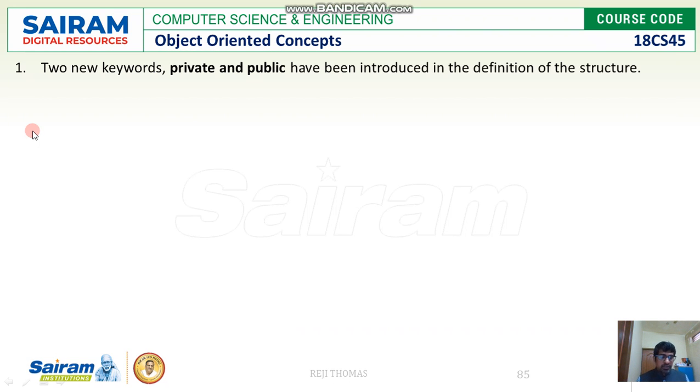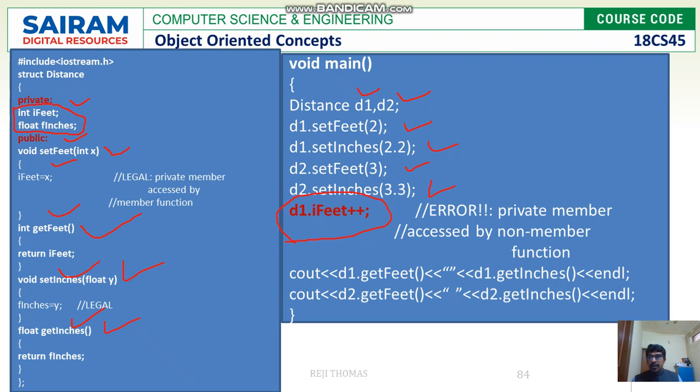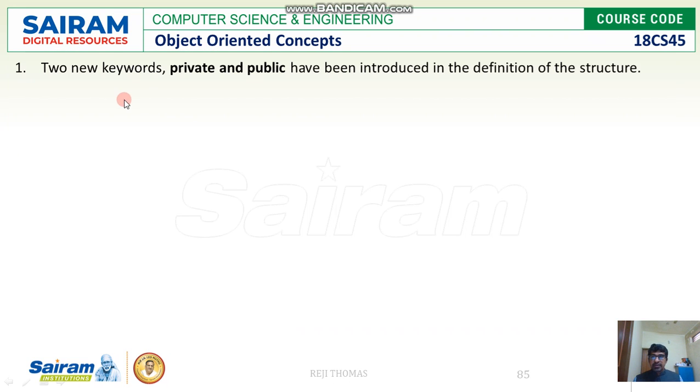So the two keywords say it very clearly. What are the keywords? Private and public. Under private, please do remember, the members can be accessed only through the member functions. And under public, we have four functions. These can be accessed by anybody. These are public, so anybody can access them. So we have used two keywords.